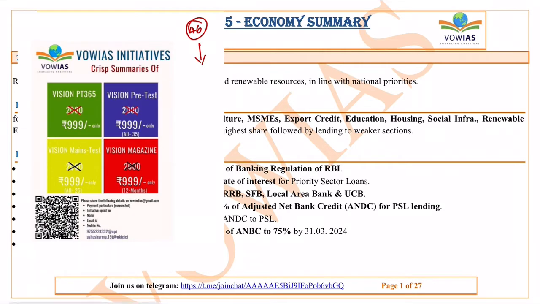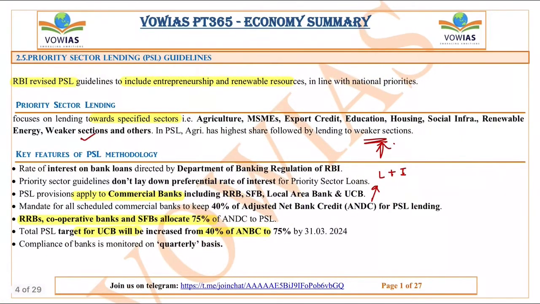Now let's begin with the lecture. First, what we have is the priority sector lending guidelines. Priority sectors are those sectors where the banks have a mandate, or the banks have to guaranteedly, every year, give some amount to these sectors as loans. The RBI mandated that 40% of the adjusted net bank credit of the bank has to be given to these priority sectors.